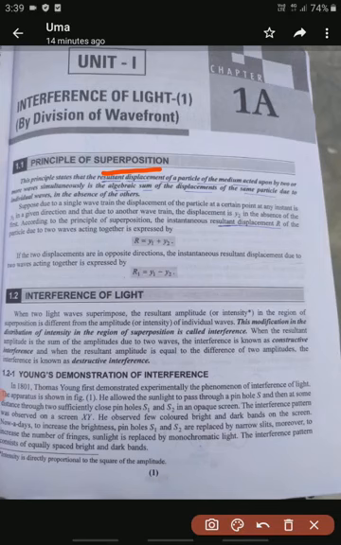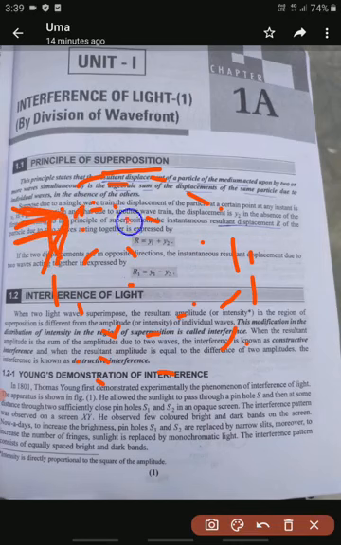If we take the air medium, this air medium contains all gas molecules. When waves are moving like this, automatically the particles of the medium also vibrate.